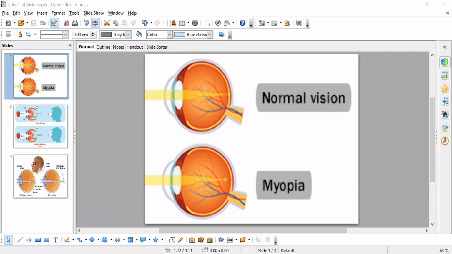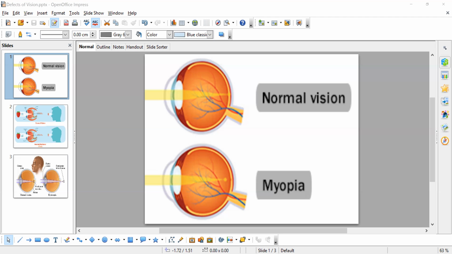First thing is myopia. Ma'am, what is the difference between the both, ma'am? First of all you learn about myopia and then about hypermetropia, and then later on you will understand the differences. First we should understand the concept, then we will understand the differences.